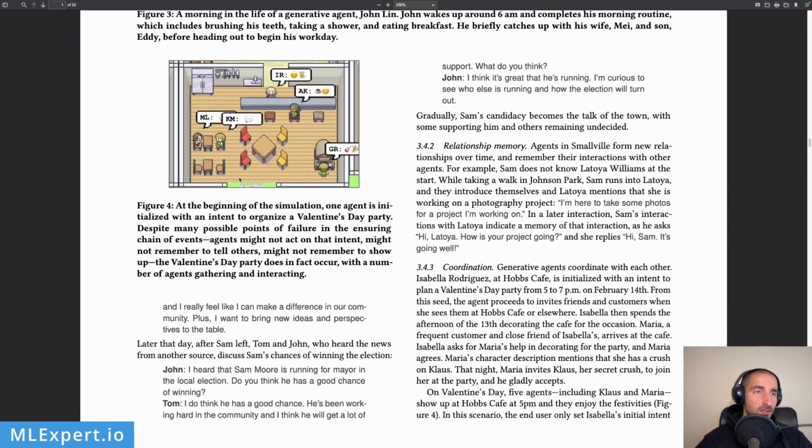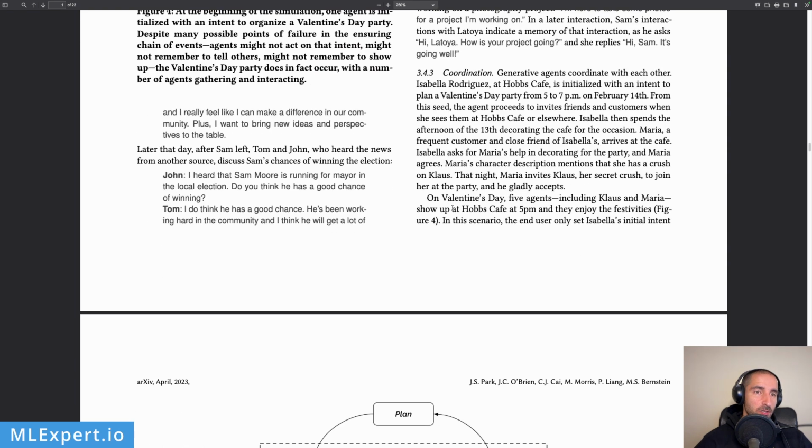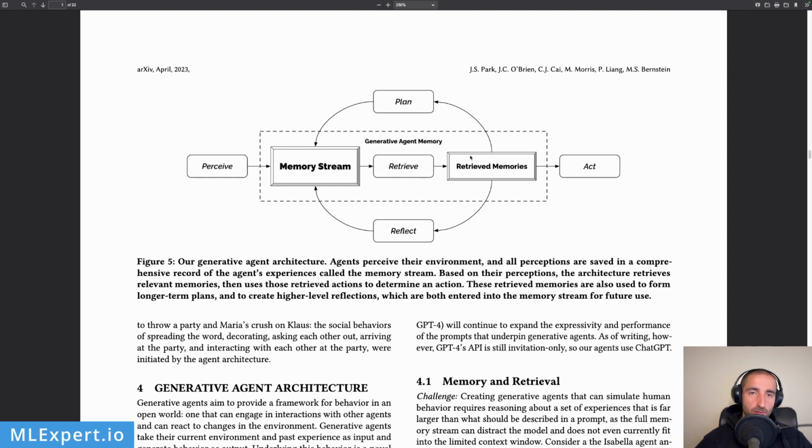Really interesting. So at the beginning of the simulation, one agent is initialized with an intent to organize a Valentine's Day party. Despite many possible points of failure in the ensuing chains of events, the agent might not act on that intent, or others might not remember to show up. The Valentine's party does in fact occur, with a number of agents gathering and interacting. I believe that Isabella Rodriguez is the one creating this party. And here they're talking about the loop the agent goes through.